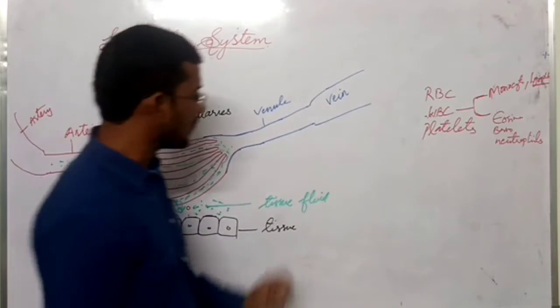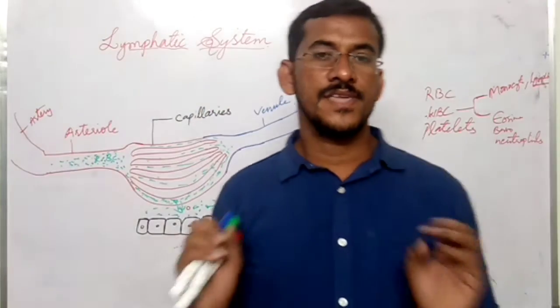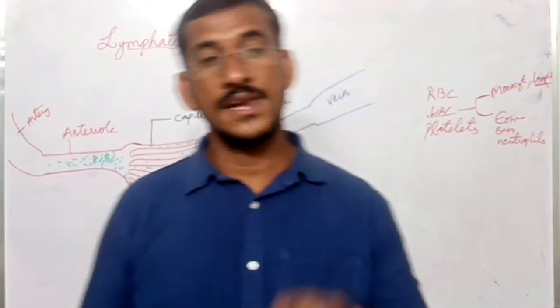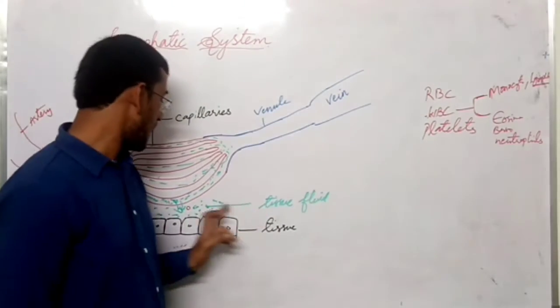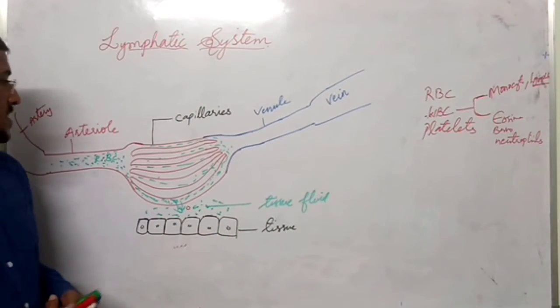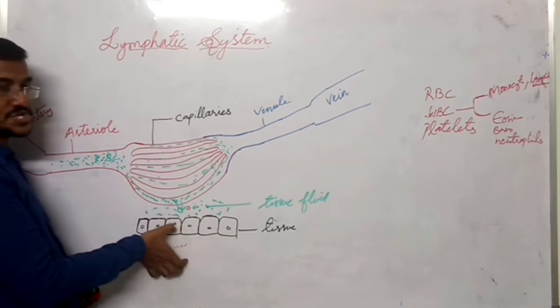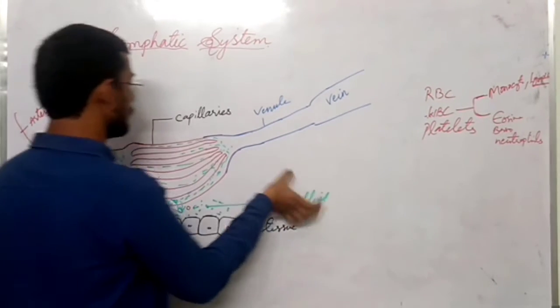And this tissue fluid doesn't have proteins. It has nutrients, oxygen, some other substances, liquid, as well as lymphocytes. So this liquid which is coming out from the capillary to the tissue region is called tissue fluid.